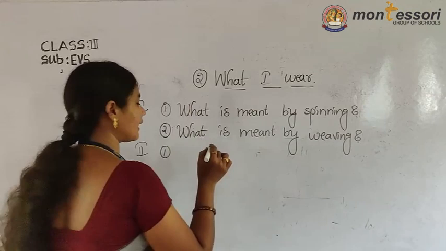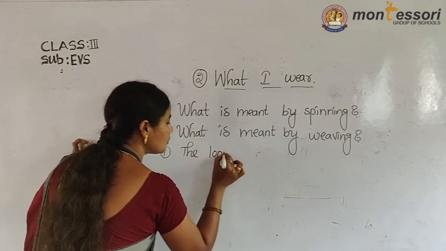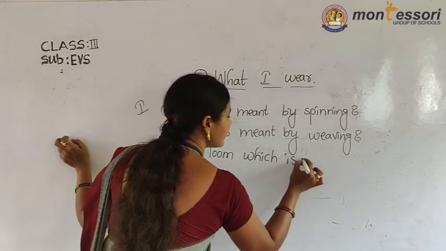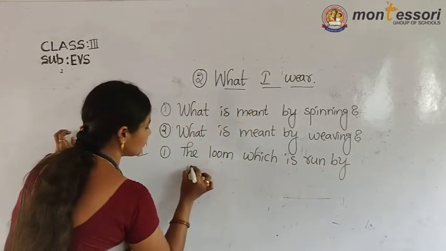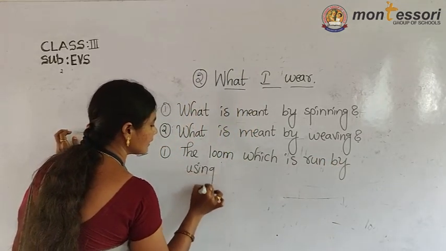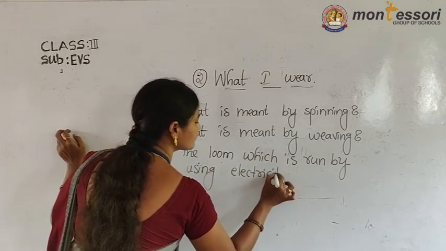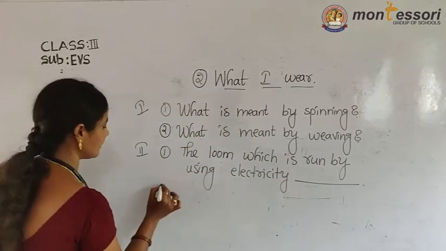Next, the loom which is run by using electricity, what is that loom? You should write.